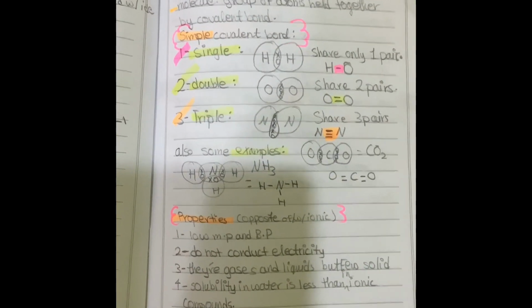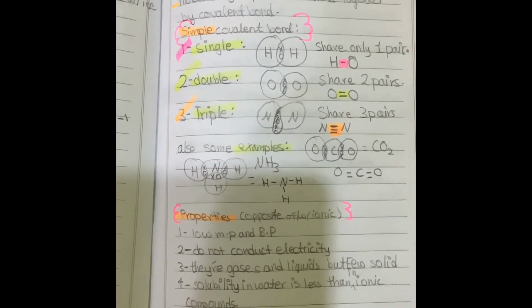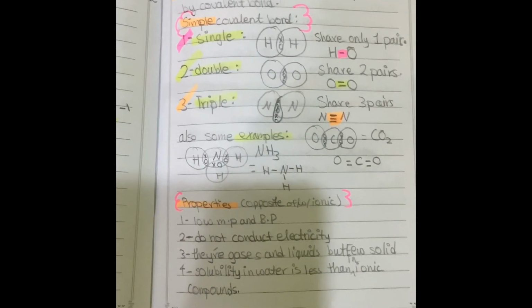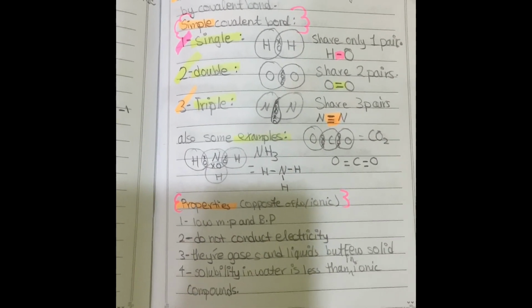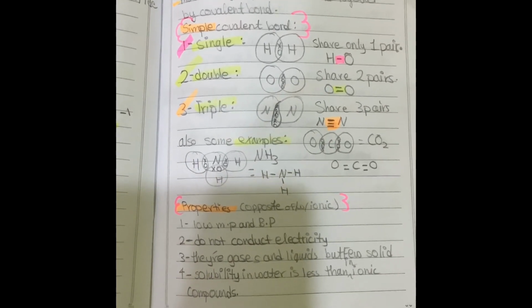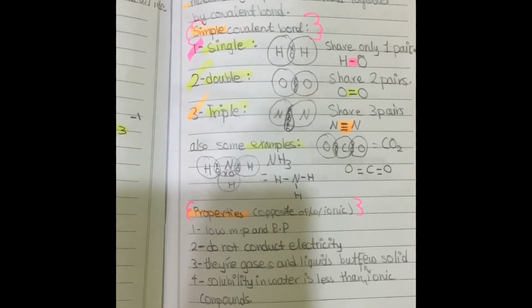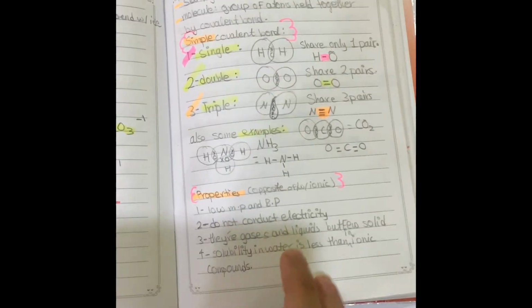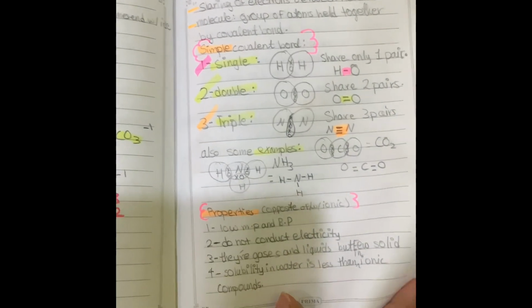We have some properties which are opposite to those of ionic. They have low melting and boiling points. They do not conduct electricity. They are gases and liquids, but few are solids. They are soluble, but their solubility in water is less than ionic compounds. These are the physical properties of ionic bonds. These are the covalent ones. You have to know them very well.